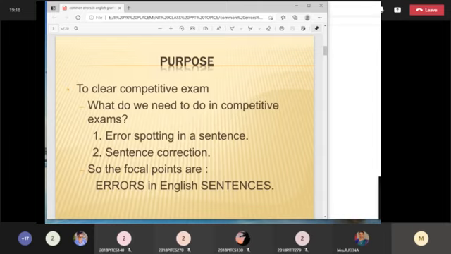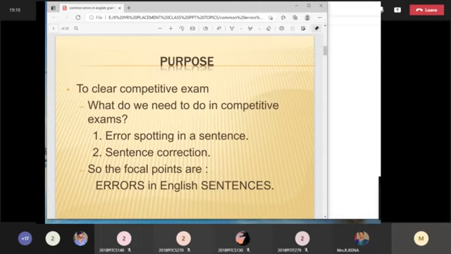The focal point is errors in English sentences. The main concept of the competitive exam is going to be error correction. When you can correct something, you are well versed in that, right? Once you memorize all the grammar rules, only then can you correct the sentences. You are going to spot that this is the area where the sentence has an error.